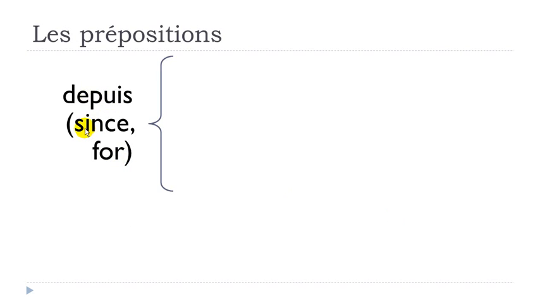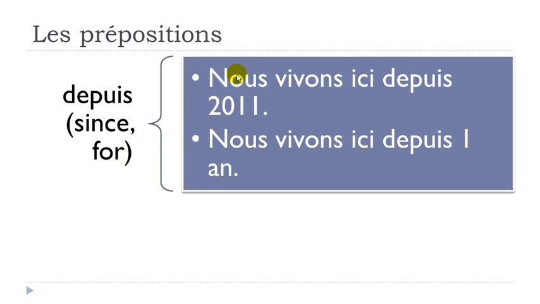Depuis means since or for. Okay, examples. Nous vivons ici depuis 2011. Okay, nous vivons, vivre is to live. Nous vivons, we live. Ici, here, depuis, since, and then you put 2011, you just put the year.